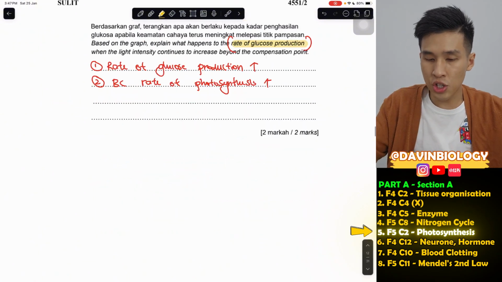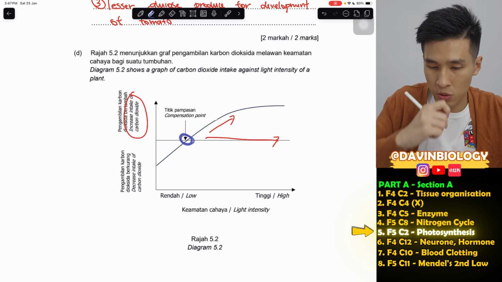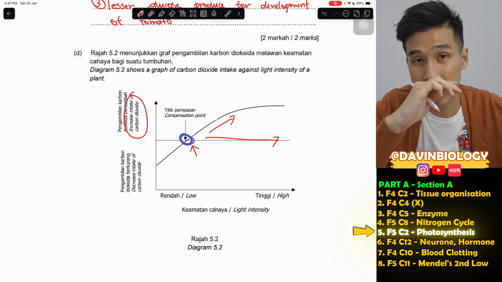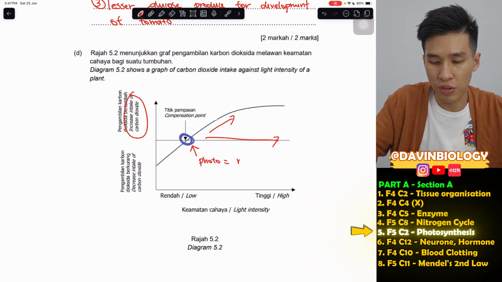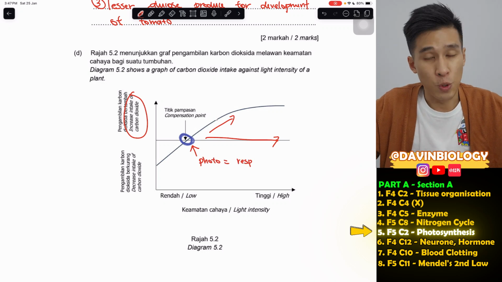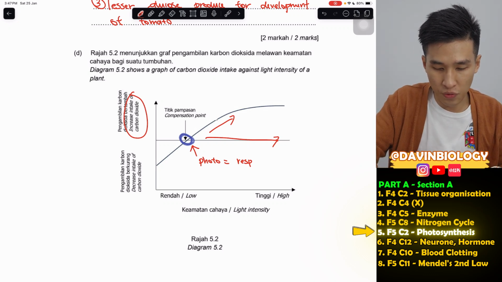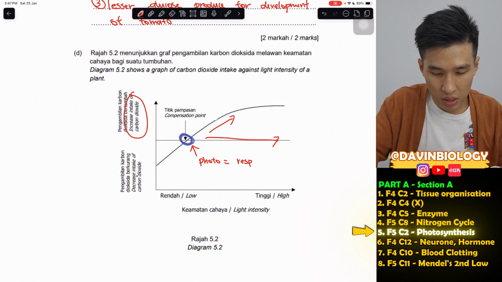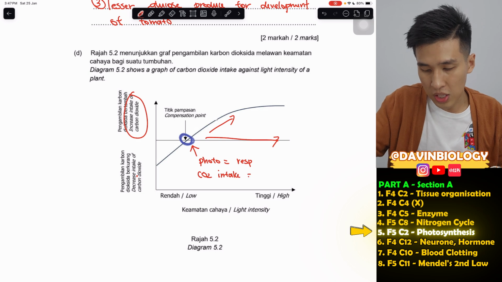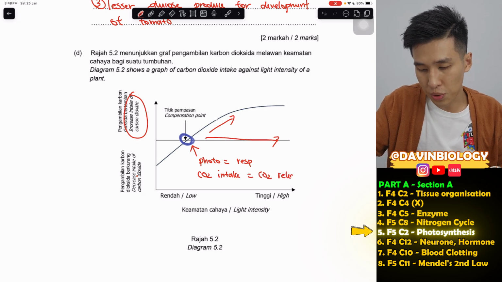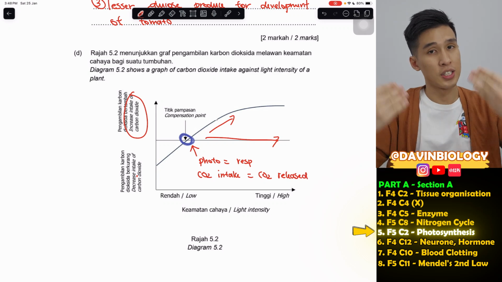Just to add a bit more, they didn't ask about the compensation point itself. Usually, if they ask to explain what happens at the compensation point, basically the rate of photosynthesis is the same as the rate of respiration. Meaning, the rate of CO2 intake is also the same as CO2 release. I just write here, CO2 intake is the same as CO2 release. Glucose production and glucose consumption are also the same, because these two processes are at the same rate.